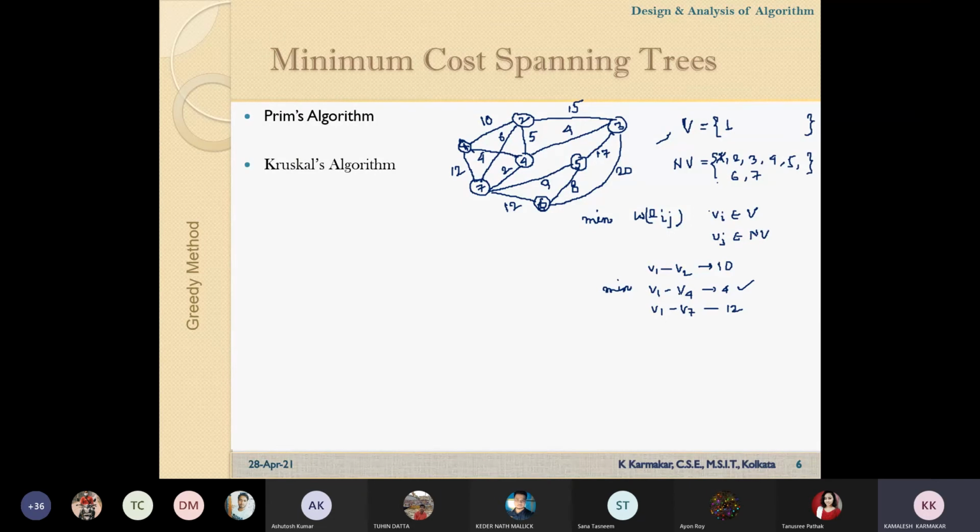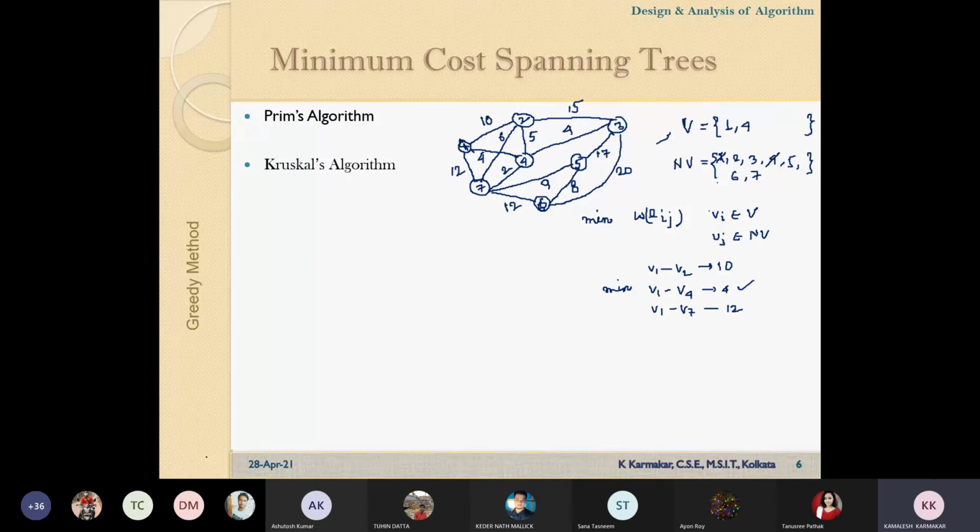So if 4 is minimum, then we will add this edge V1-V4 in our spanning tree. When we are adding V1-V4 in the spanning tree, what more do we have to do? Vertex 4 will be eliminated from the non-visited set and added to the V set. So 4 will be moved from NV to V.